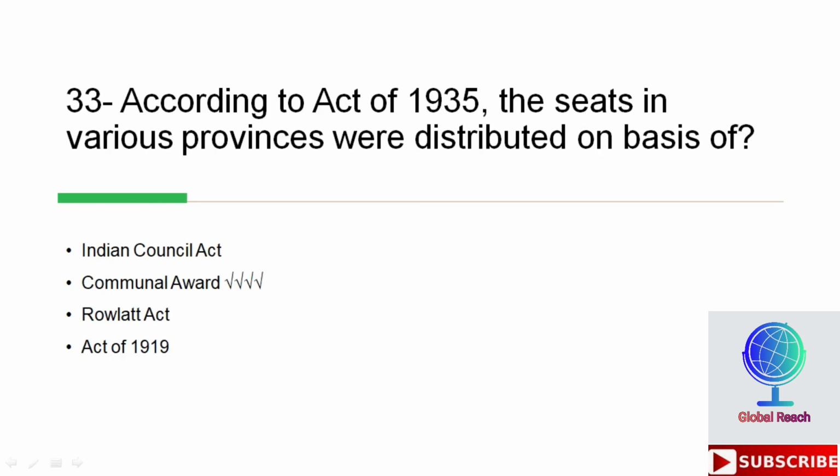According to Act of 1935, the seats in the various provinces were distributed on the basis of, options are Indian Council Act, Communal Award, Rowlatt Act, Act of 1919. So the correct answer here is Communal Award.